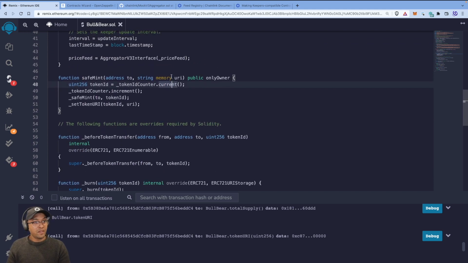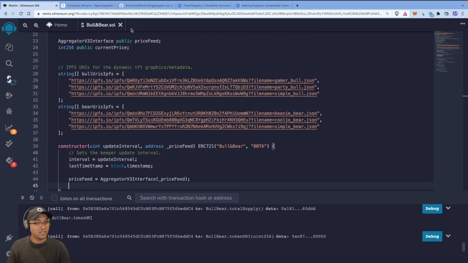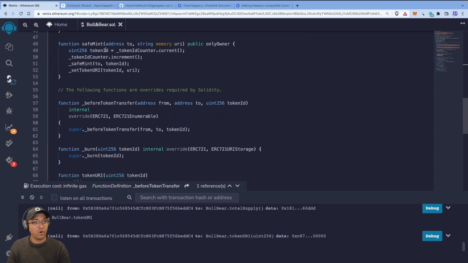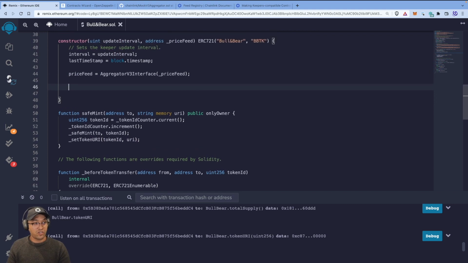So what I want to also do here, and I haven't actually implemented this yet, but I'll be doing it in a while, is you see I've set the current price into here, right? So I want to actually instantiate that right away on contract construction. As soon as we deploy a smart contract, we should immediately get the latest price from the aggregator. Okay, so why don't we do that? We haven't actually implemented all this yet, but let's put it there so we don't forget to do it.